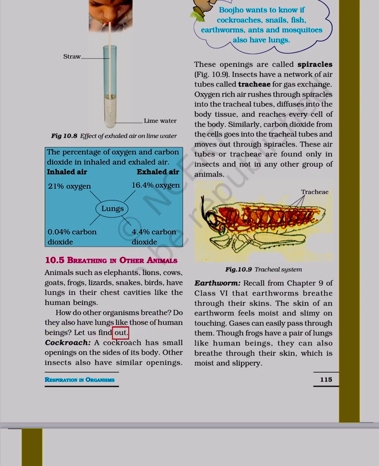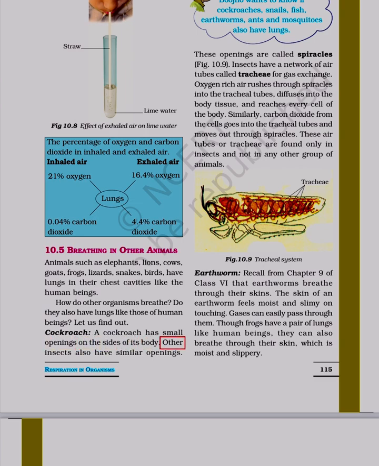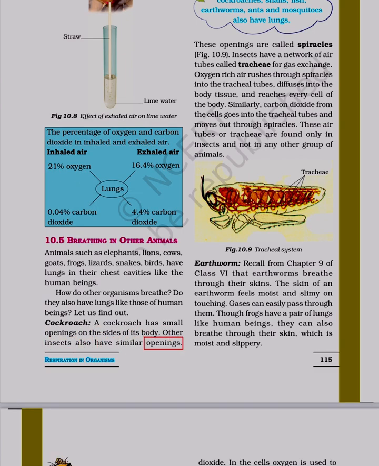Let us find out. Cockroach. A cockroach has small openings on the sides of its body. Other insects also have similar openings.